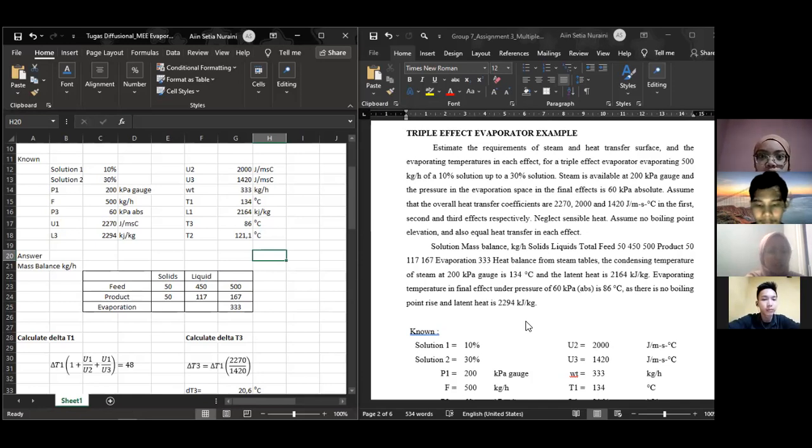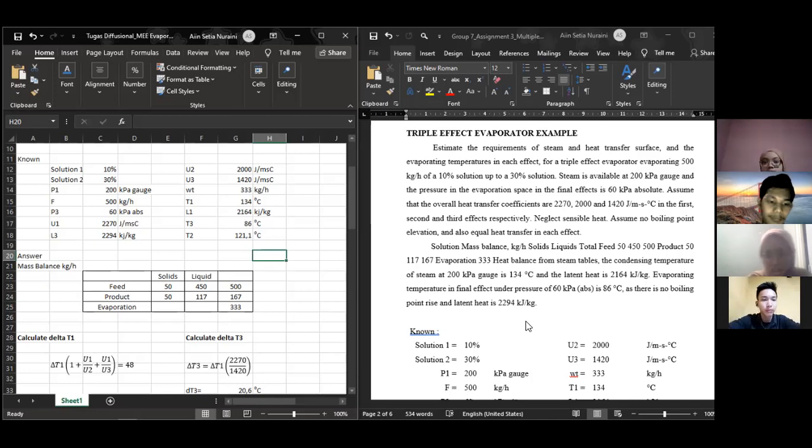Evaporation 333. Heat balance from steam tables: the condensing temperature of steam at 200 kPa gauge is 134 degrees Celsius and the latent heat is 2164 kilojoule per kilogram.